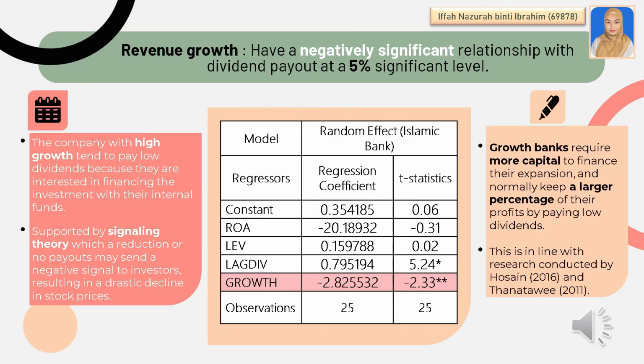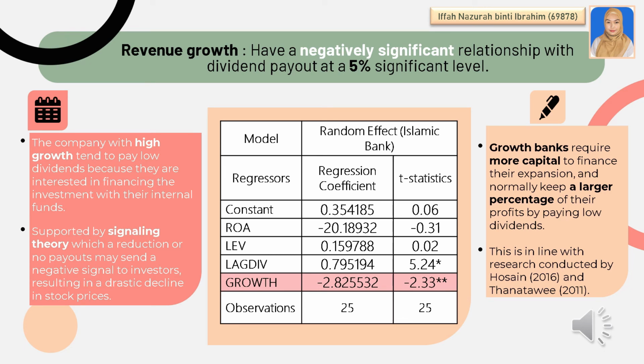Last, revenue growth has a negatively significant relationship with dividend payout at a 5% significance level. This result shows that companies with high growth tend to pay low dividends because they are interested in financing the investments with their internal funds. Hence, this is supported by signaling theory, which says a reduction or no payouts may send a negative signal to investors, resulting in a drastic decline in stock price.